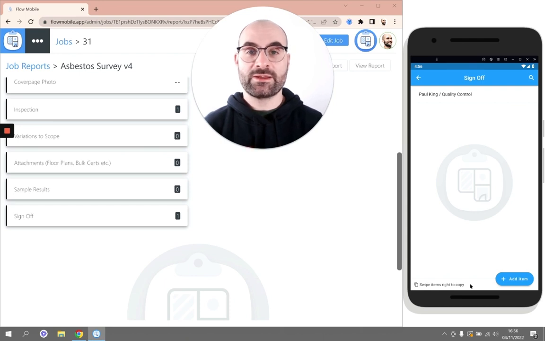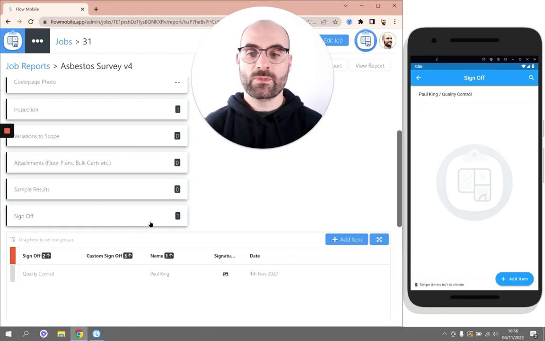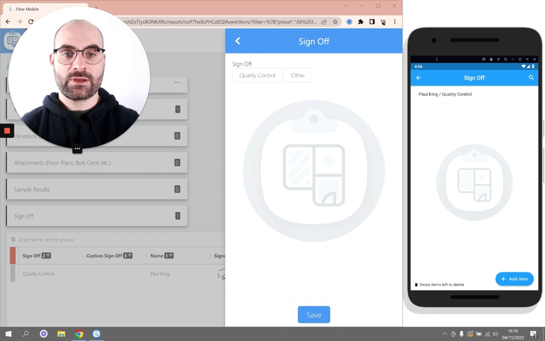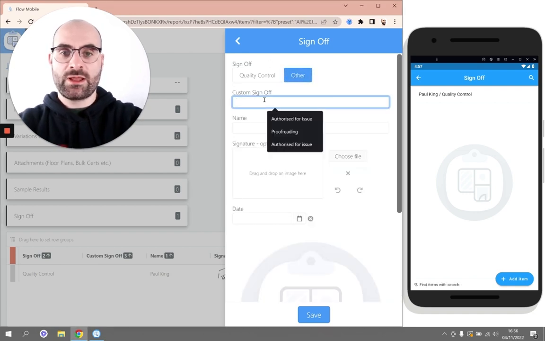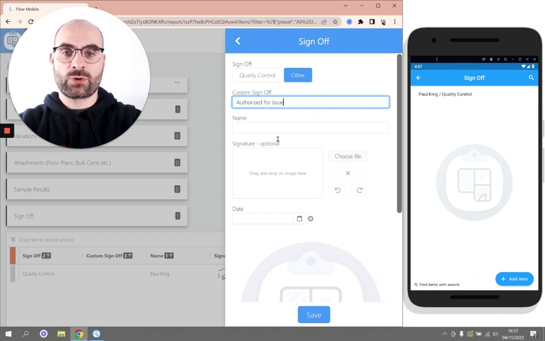Now, the alternative method is to use the dashboard. But this is going to require that you have an image of your signature, for example, a JPEG or a PNG. I'll show you what I mean. So I'm going to add a new signature here. And this time I'll choose other because it's not quality control. I'm going to choose authorize for issue